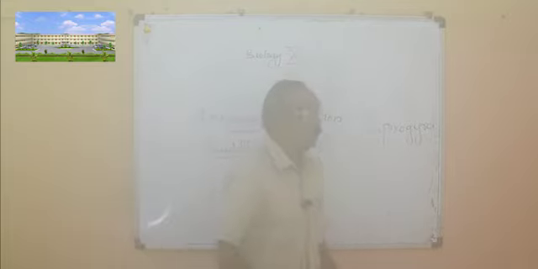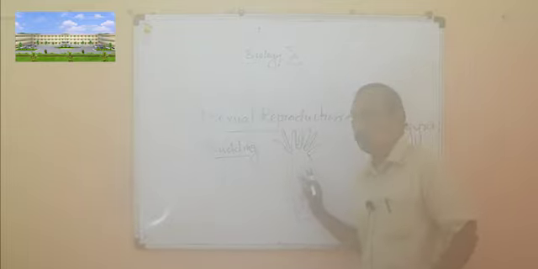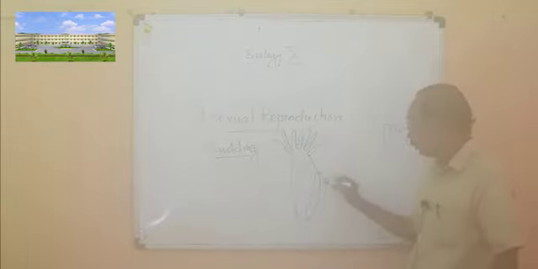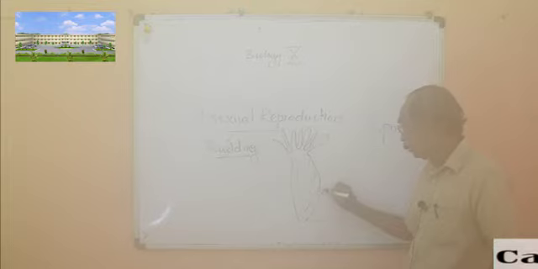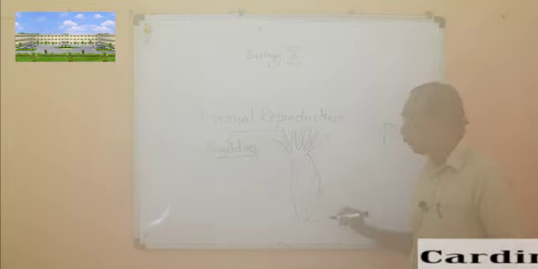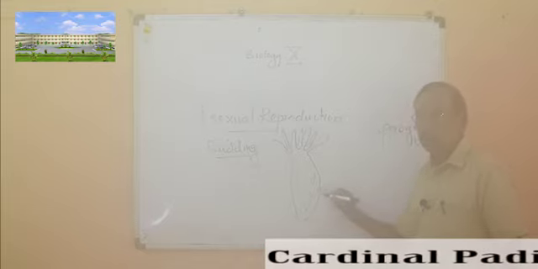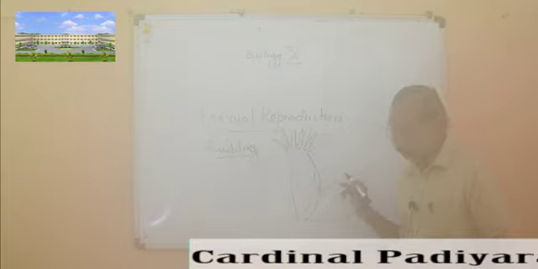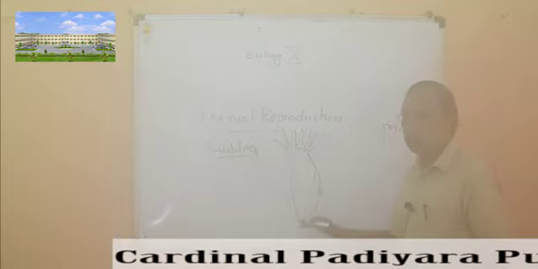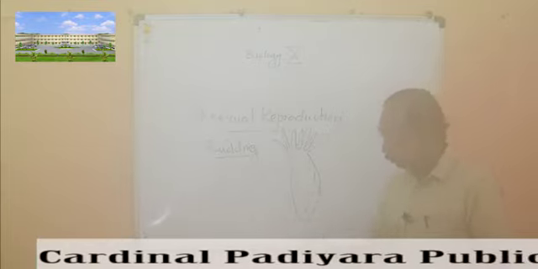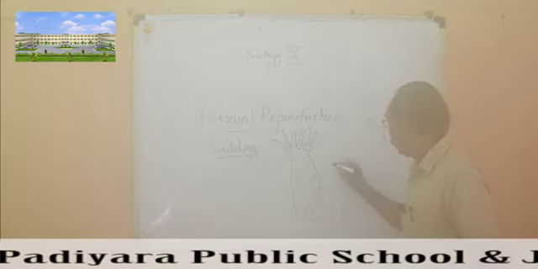There are specialized cells. Last year you studied that there are different types of cells in the body. Like that, this also has specialized cells. Some of the specialized cells may produce a small bud. You are very familiar with buds from plants. A bud can be produced from a particular part of the body and not just anywhere, because buds can develop from specialized cells. These buds become bigger and bigger.